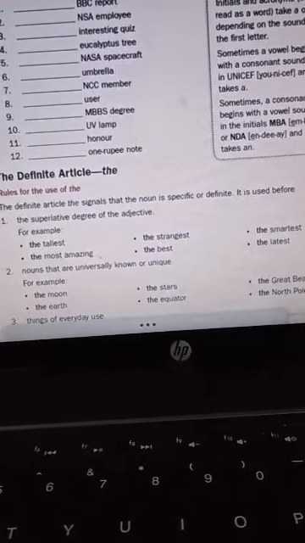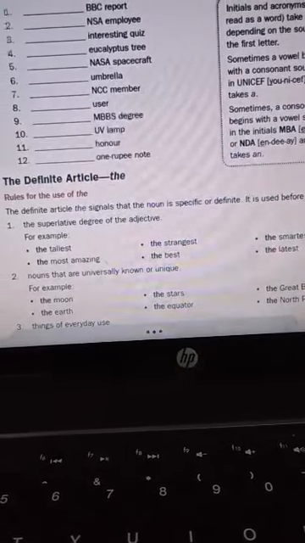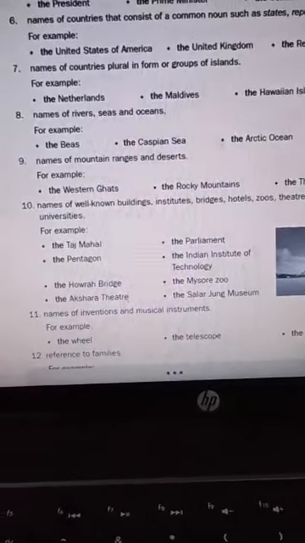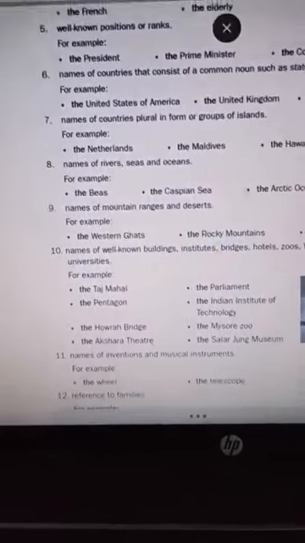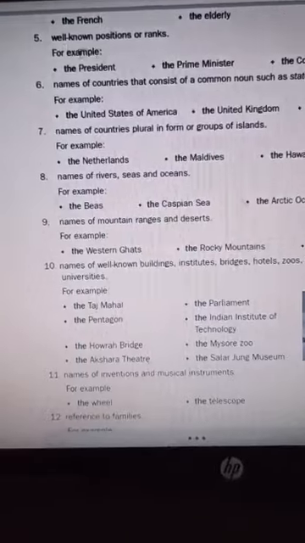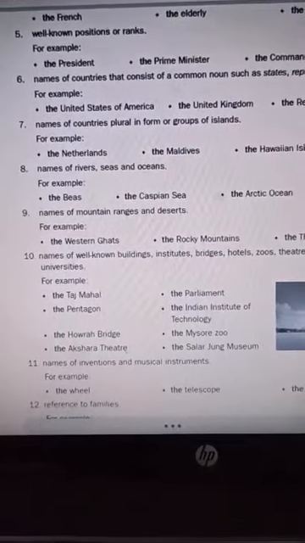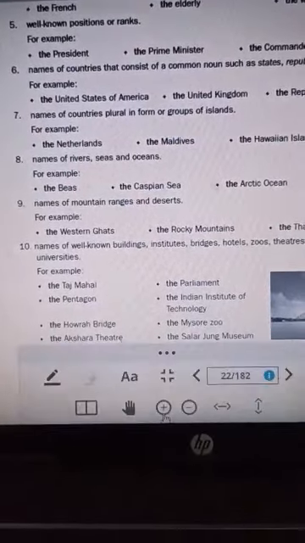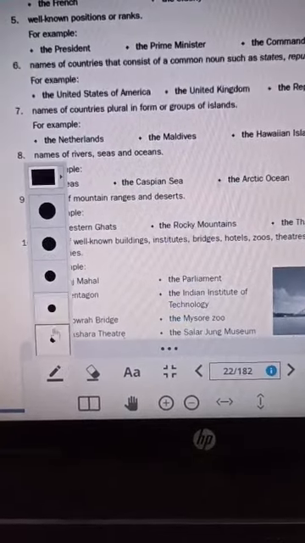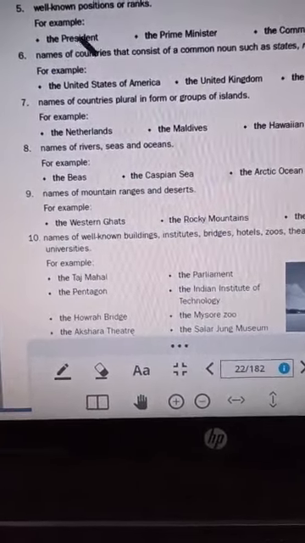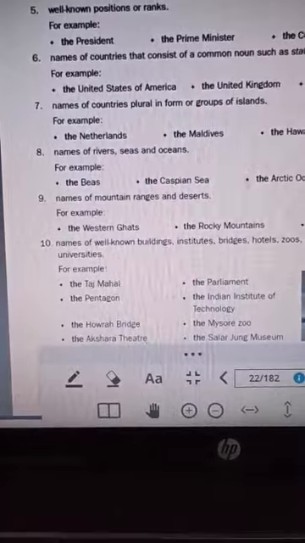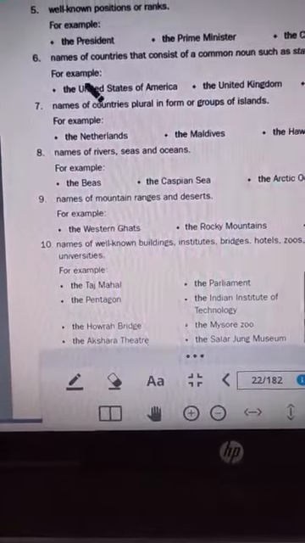What are the things of everyday use? For example, the internet, the lift. Similarly, for well-known positions like the president, the prime minister, the commander, we use the.